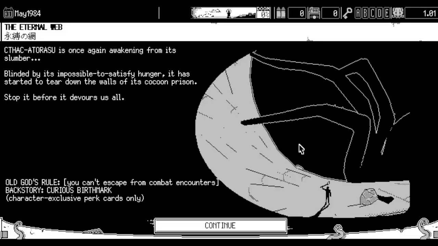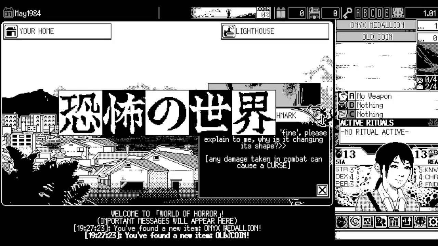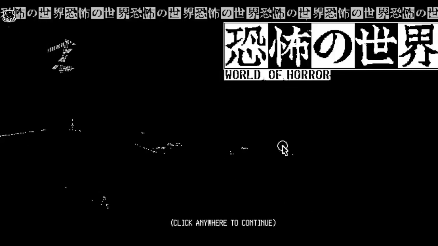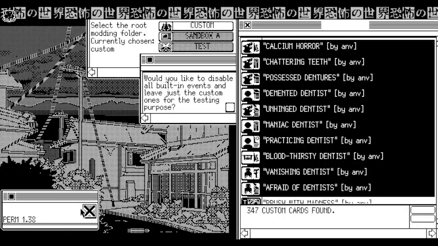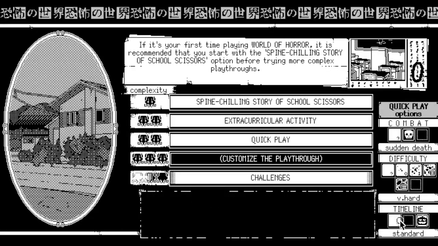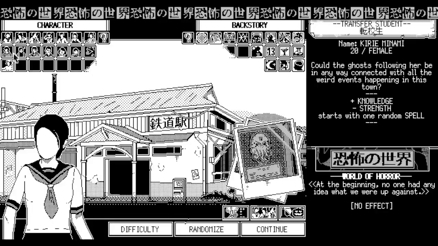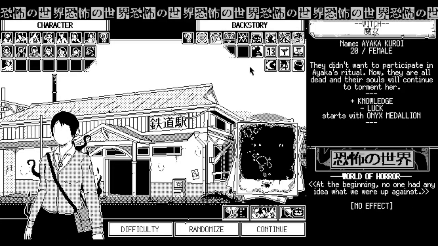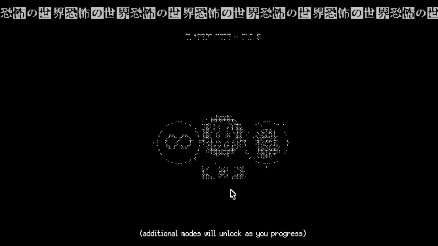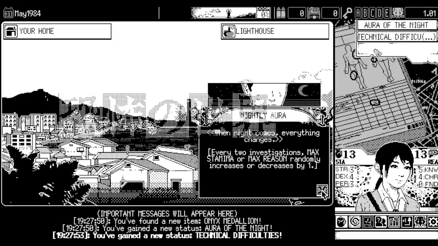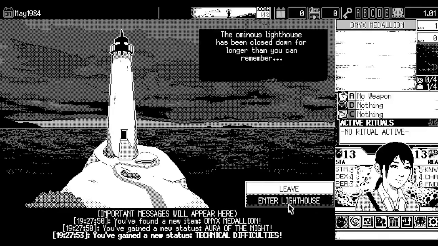Actually, no, we're playing Old God, so never mind. So, we will be playing with both Backstory and Old God. I see an Ayaka, so we're going to be playing Ayaka, and not really much else to say. My body's actually not that bad right now, so it's just me probably speaking when I should have been holding my breath. So, as we get into Nightly Aura Ayaka, again, just going through the motions just to at least make things practical.